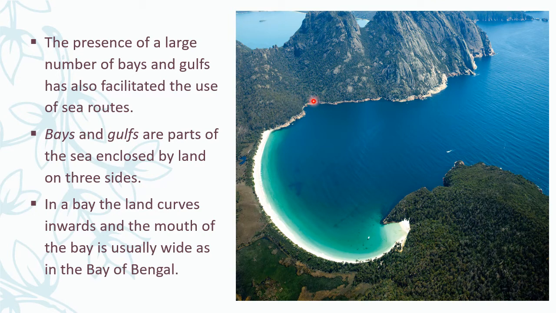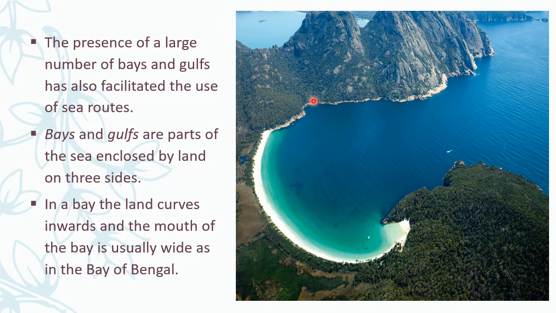That is called a bay. For example, in India we have the Bay of Bengal. Why is it called a bay? Do you still have a doubt? Am I correct? The Bay of Bengal is also connected with land on three sides, the land curves inwards, and the mouth is wide.